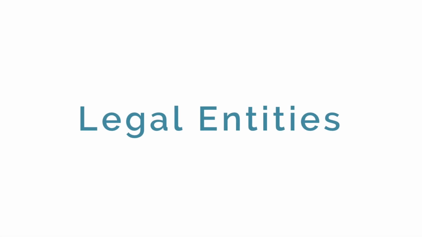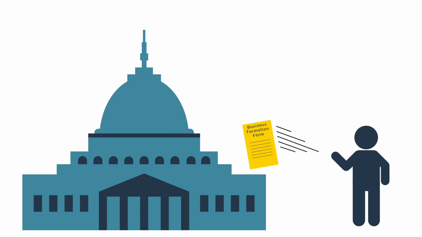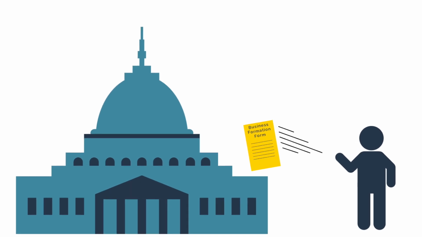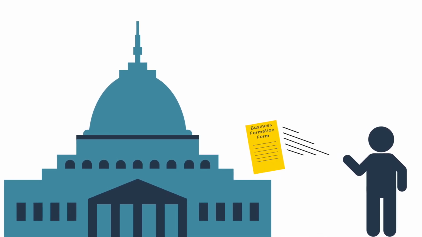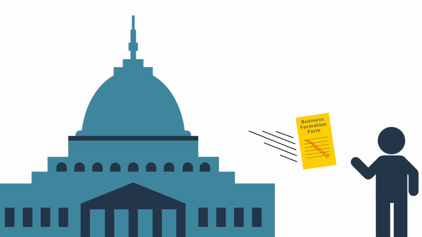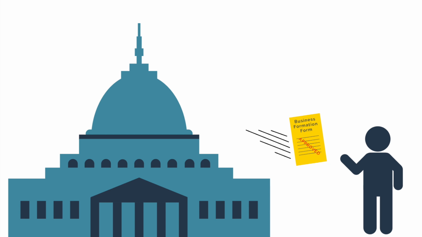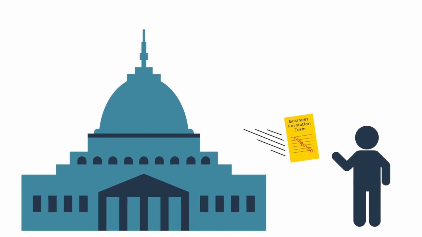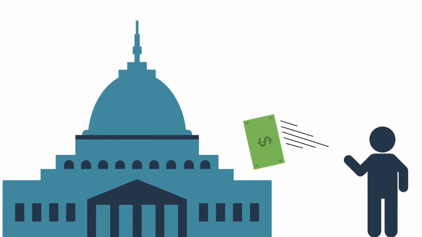A legal entity is a business or operation. Often this involves filing the proper forms and taking the required steps with the state government, usually the Department of Commerce or Secretary of State, but it depends on the state. The state then grants the founders an entity so they can legally do business in that state and so that the state can collect taxes.